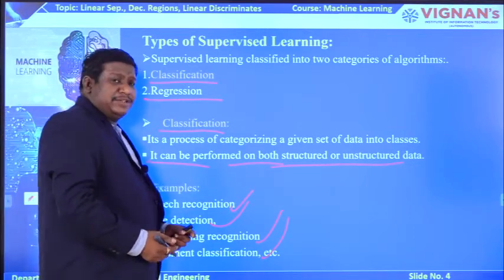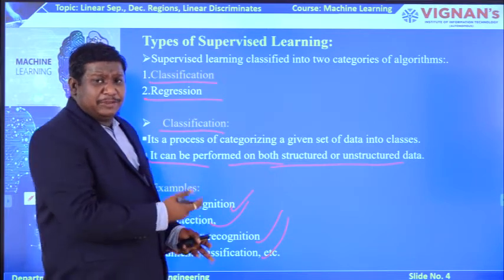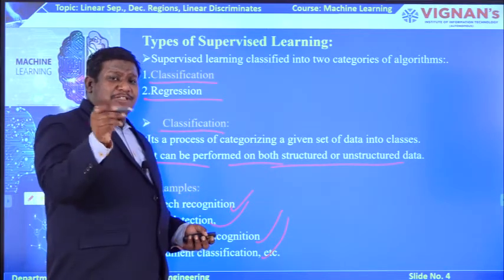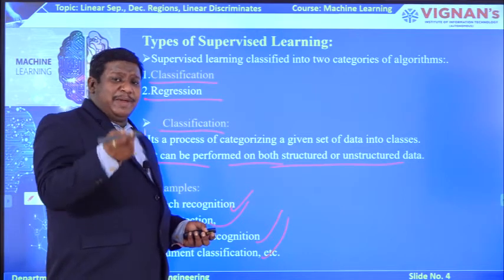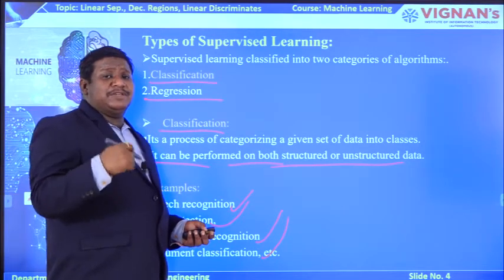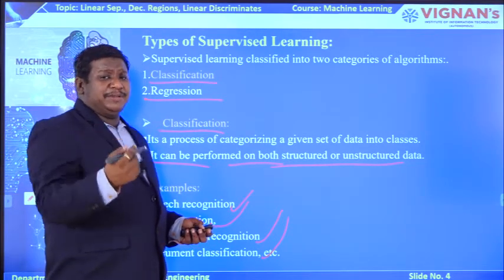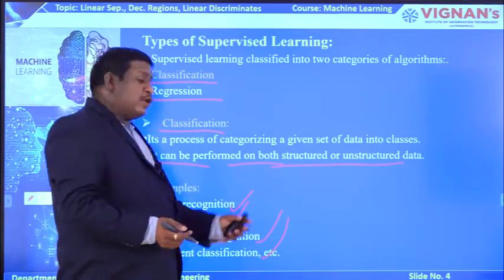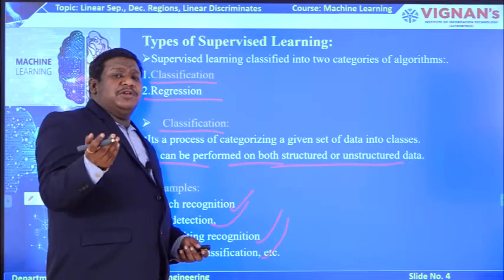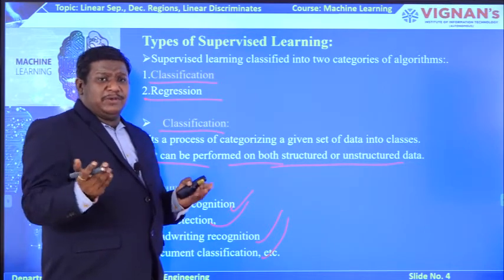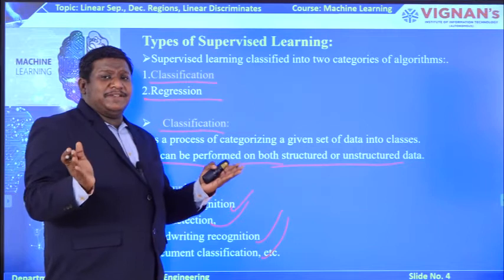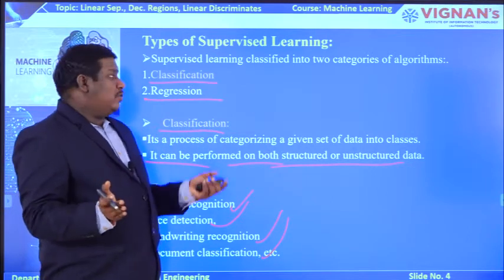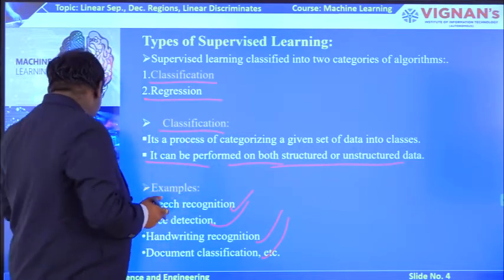Handwriting recognition is mainly used in banks, where the signature of the customer who has the account should match the person who comes next time to withdraw money. There, handwriting recognition is very useful. And of course document classification: I already told you different types of documents are available, so it is better to classify the documents based on their topics. So this is the thing about classification.